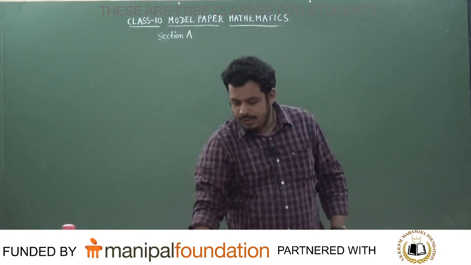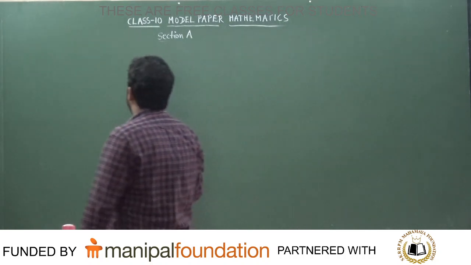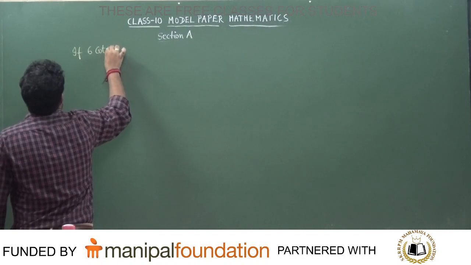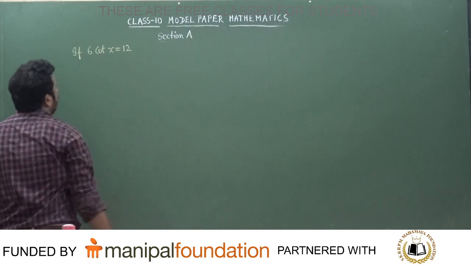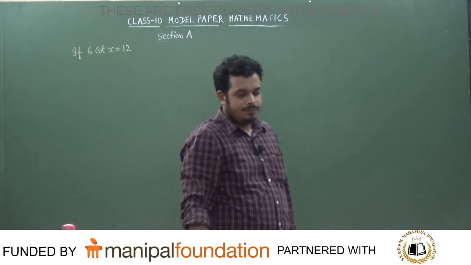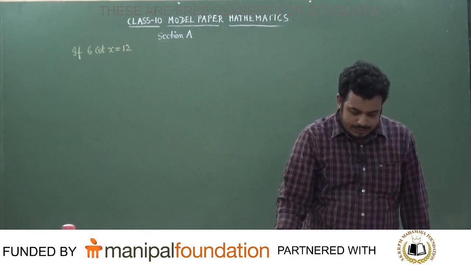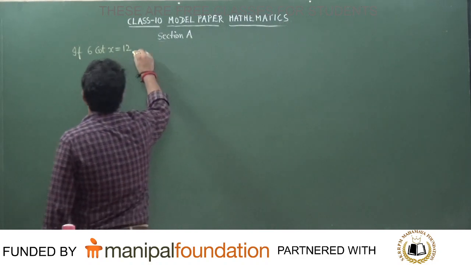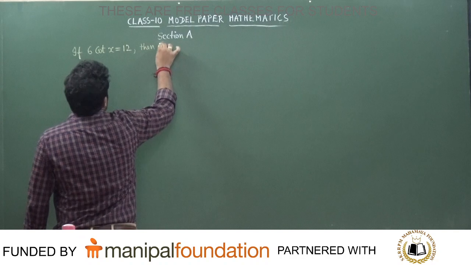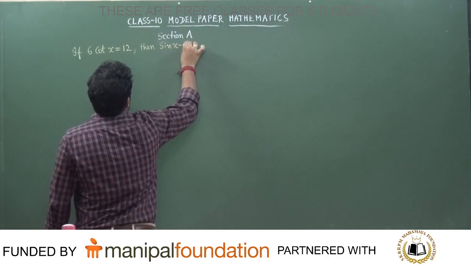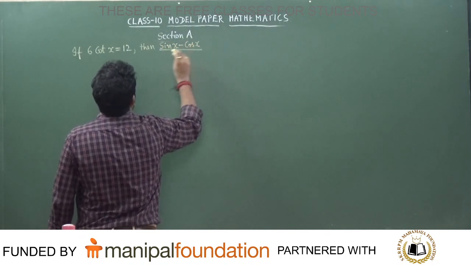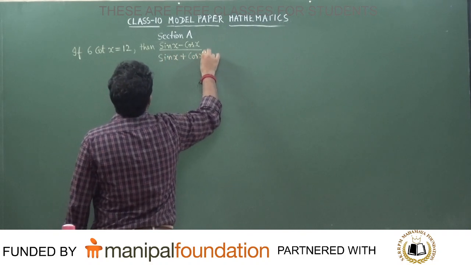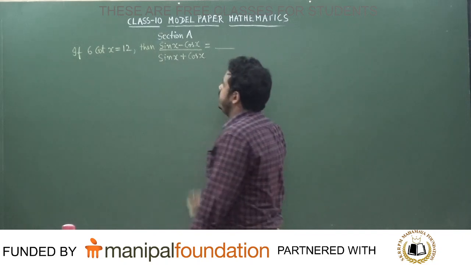If 6 cot x is equal to 12, then the value of sin x minus cos x divided by sin x plus cos x is equal to dash, is the question asked.